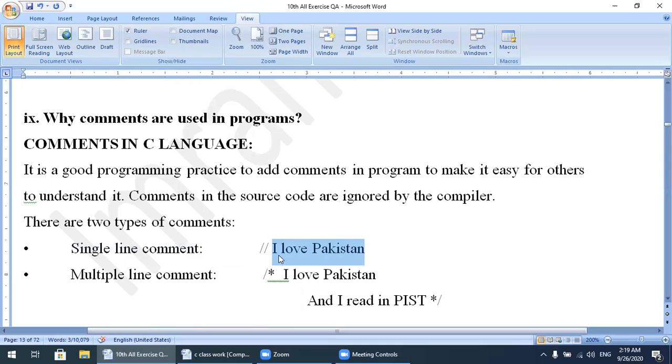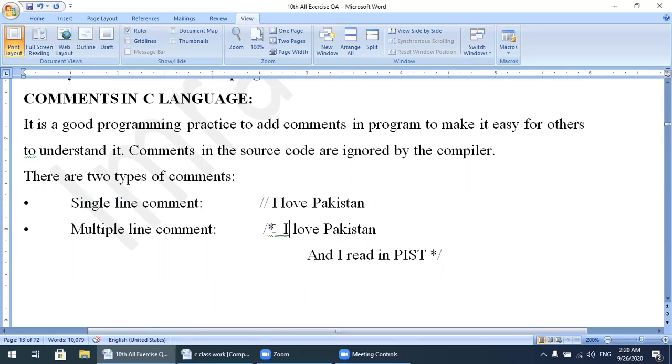If my comment is on a single line, I can use this symbol, double forward slash. But if the comments are in the shape of a paragraph, or more than one line, how can I use comments in my program? For this purpose, we use slash star for the starting. After the slash star, you can write anything over here.